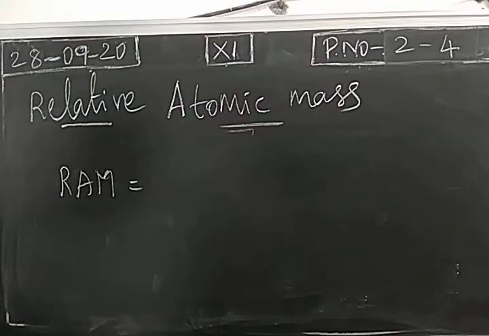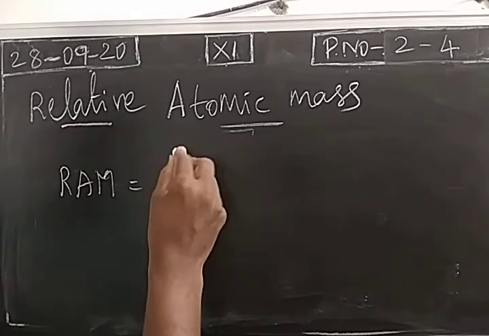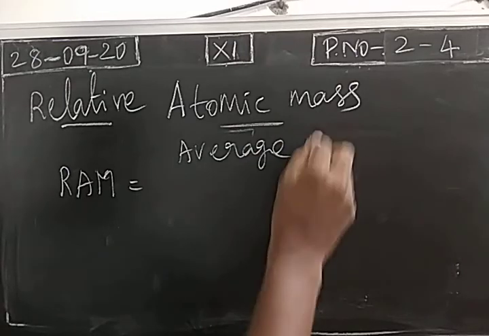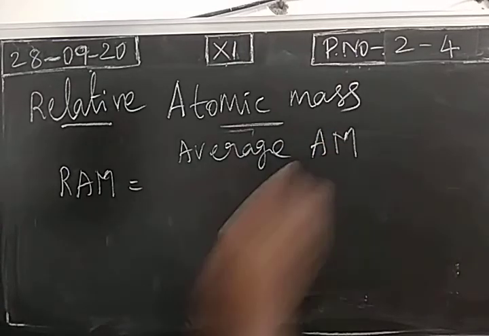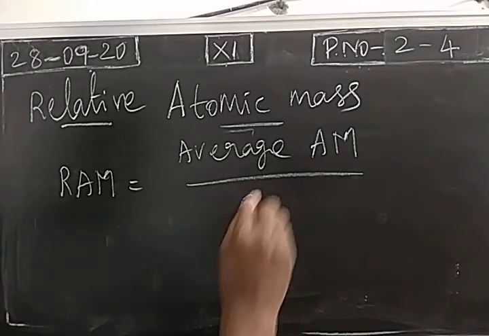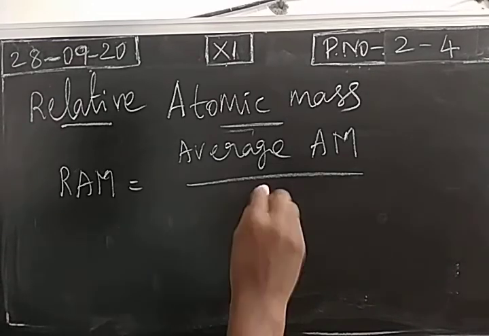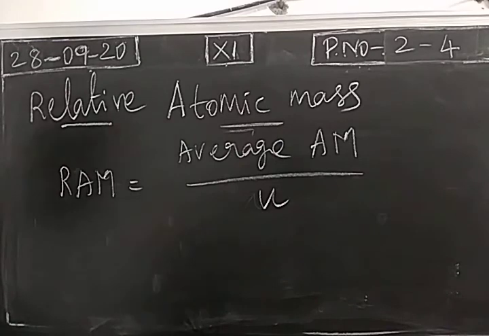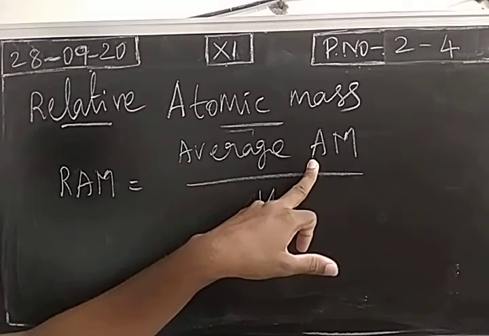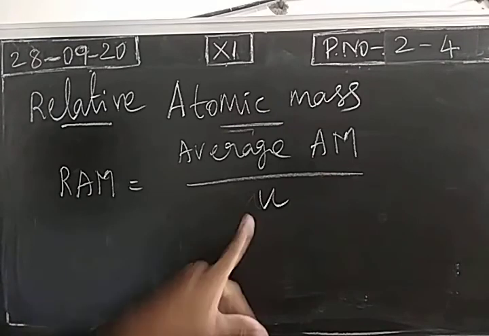Next. Relative atomic mass is defined as the ratio of average atomic mass of an atom to the unified atomic mass or atomic mass unit. So this is called a relative atomic mass. 2 more questions. It is the ratio of average atomic mass of an atom to the unified atomic mass.